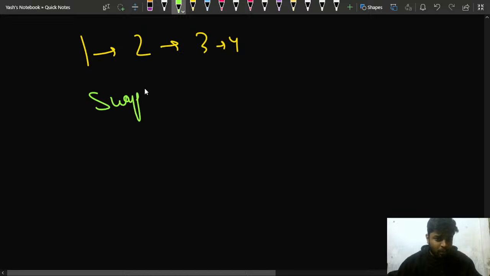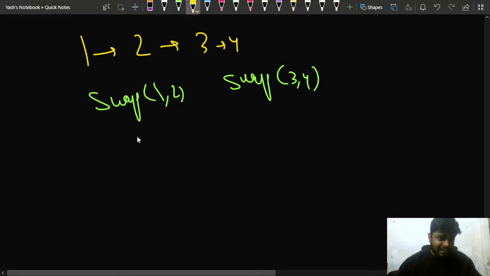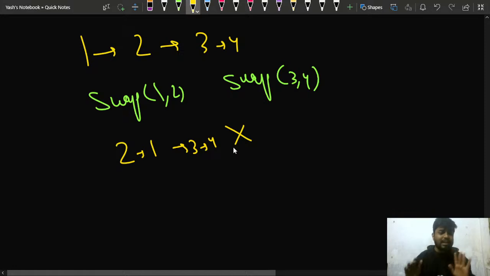So if I have this particular linked list, 1, then 2, then 3, and then 4, and if I had done it like this, that I could have performed the operation swapping the values 1 comma 2, and performing the operation swap 3 comma 4. If I had done this part, then what would it look like? It would look like 2 1 then 3 4, right? But this is not correct.